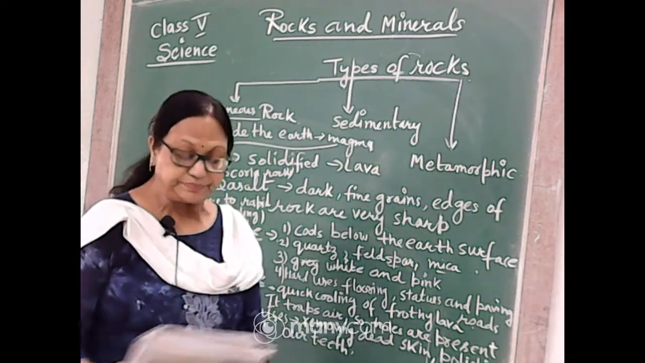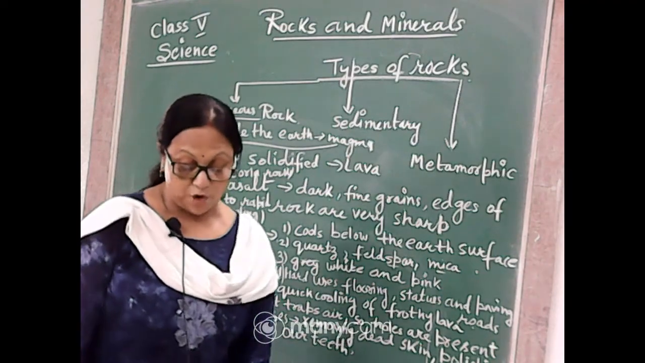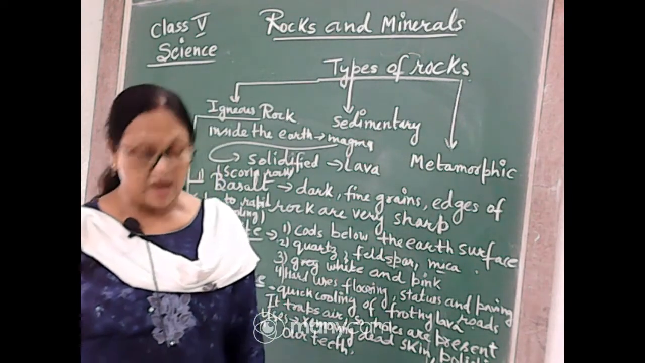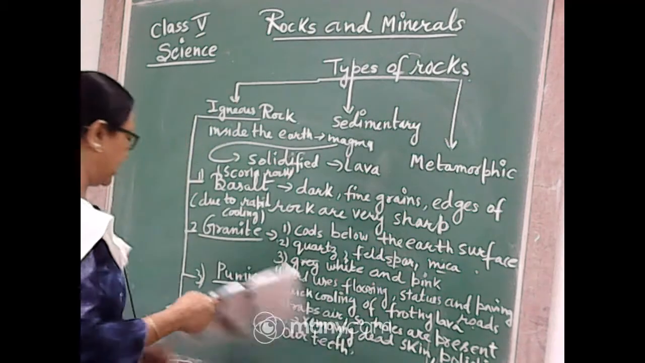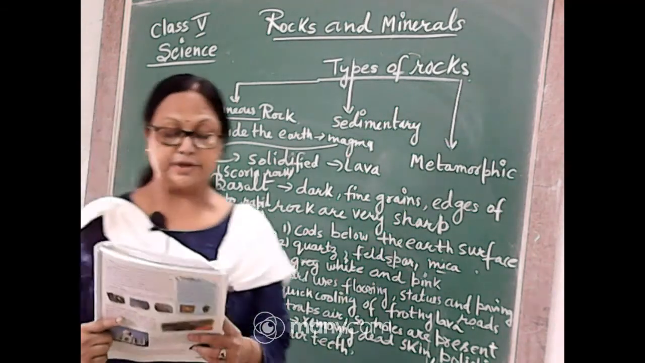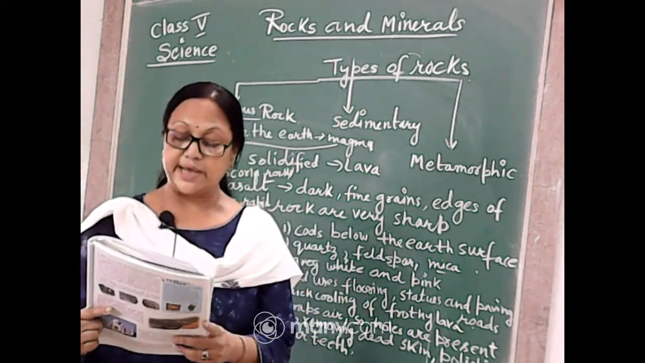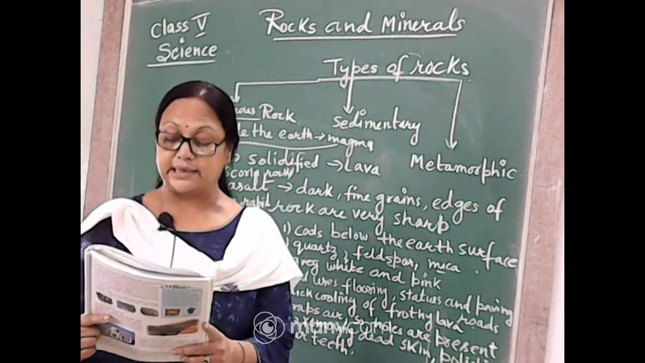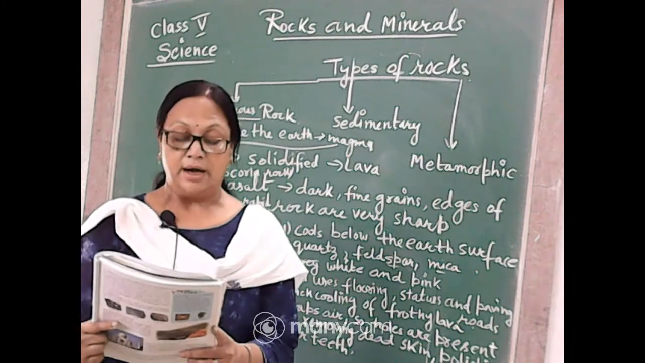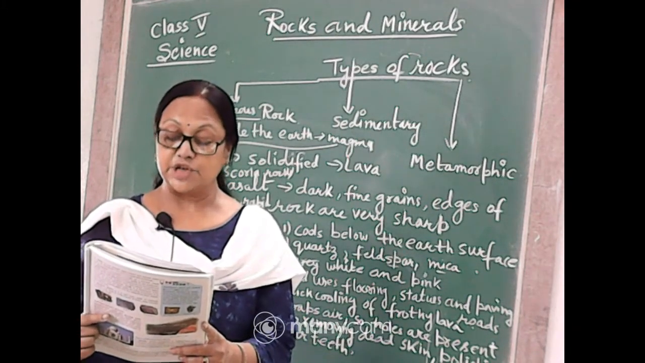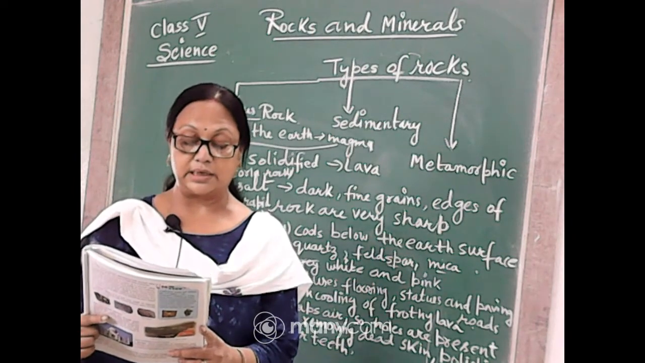Okay, now the fourth type of rock is obsidian. What are the characteristics of obsidian rock? It is formed by quick cooling of lava. It looks like glass, and it is black or dark in color. Due to its sharp edges, it is used in making or cutting of jewelry.